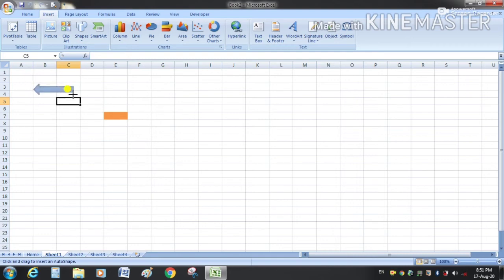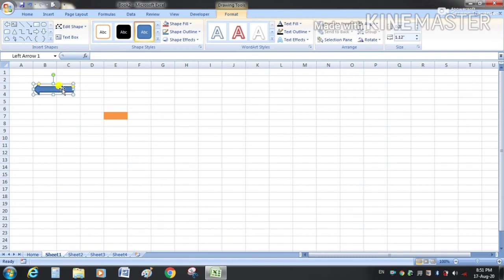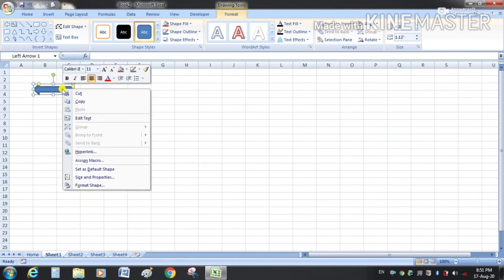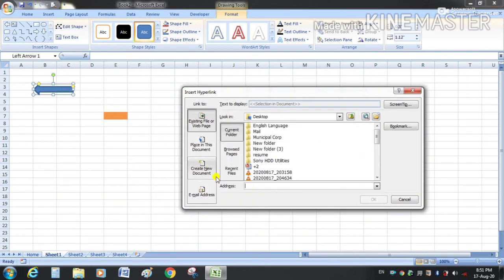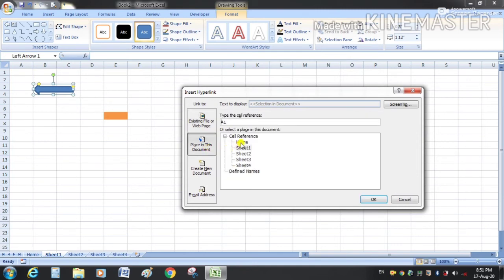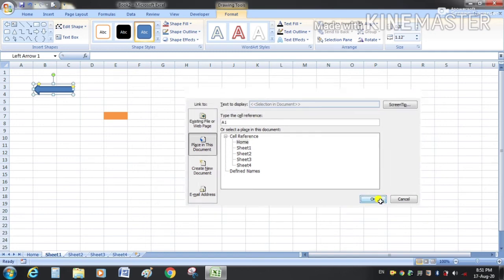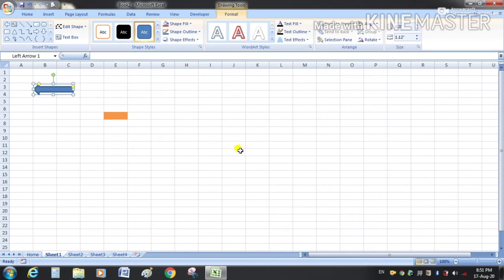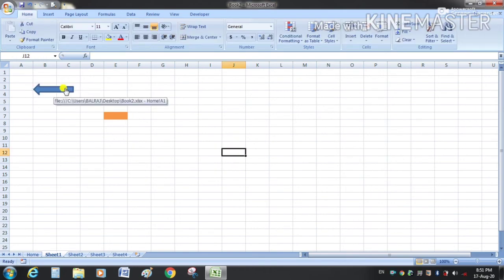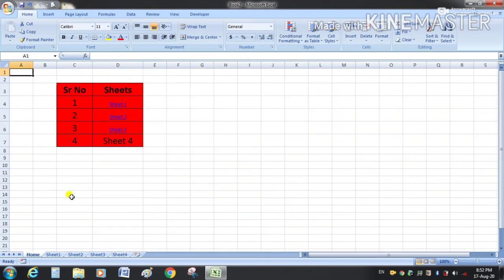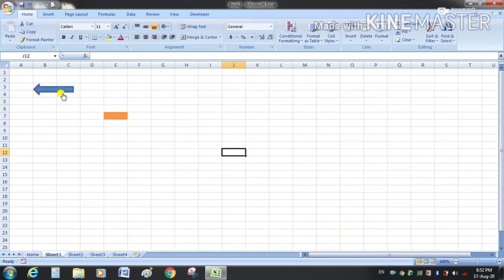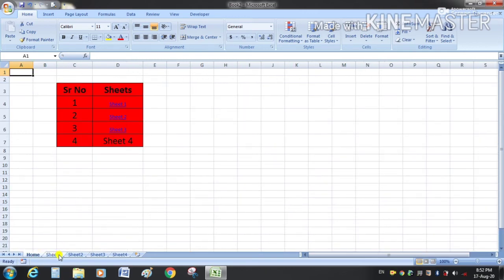So draw an arrow. Now right click here and from here select hyperlink. We want to go back to our home sheet, so select home here and click on the OK button. So when we click here, it will take us to the home sheet. So in this way we can use a shape as our hyperlink.